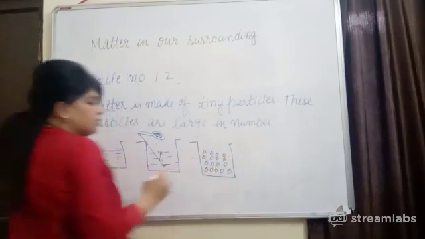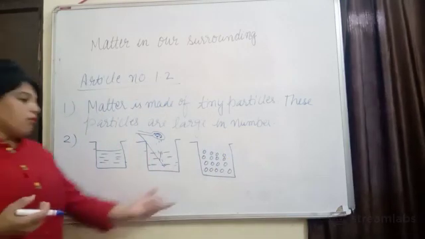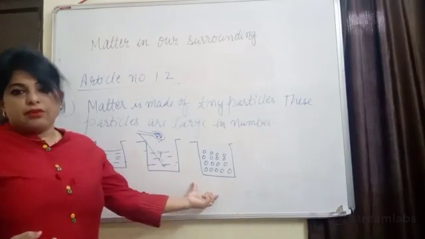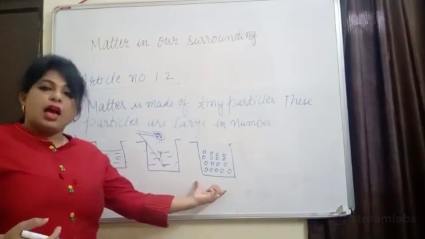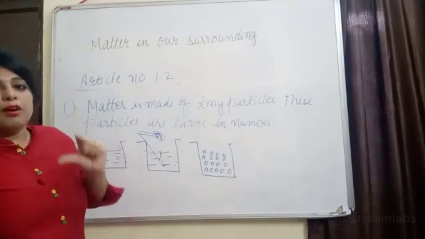The question comes, why do sugar or salt particles disappear when they are dissolved in water, right? Now water is what? Water is a liquid, right? So in liquid we have interparticle spaces, and I told you that matter is made up of tiny particles.